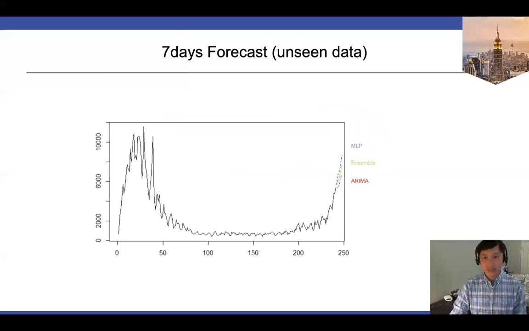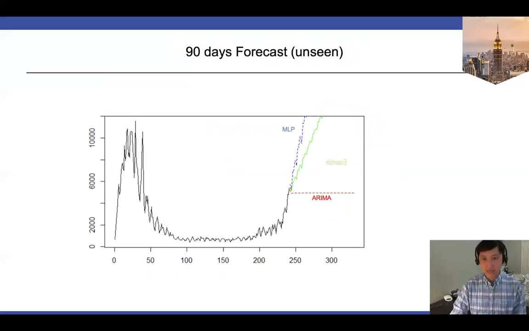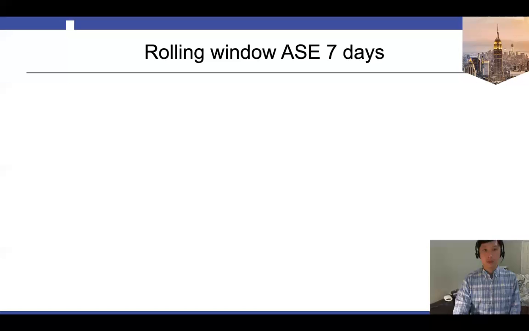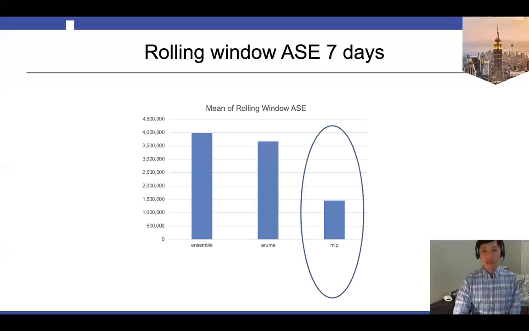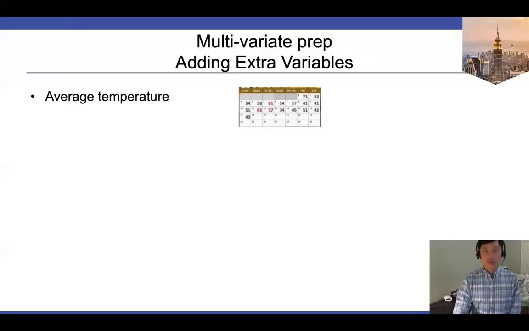For the 7 days forecast, it seems like all models are useful. In the 90 days forecast, it seems like the ensemble model is most useful. Rolling window ASE wise, MLP had the best performance. So we add two more extra variables to have a multivariate analysis.